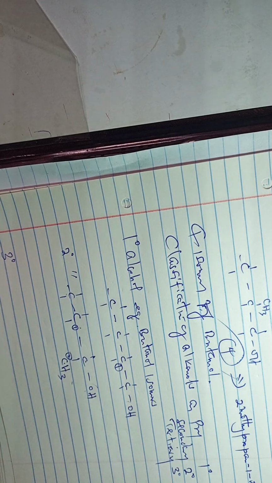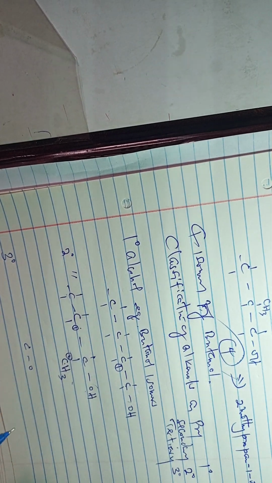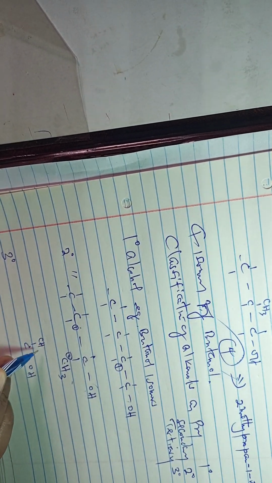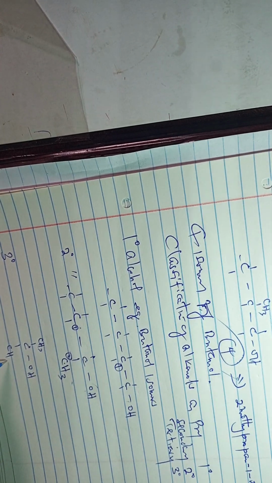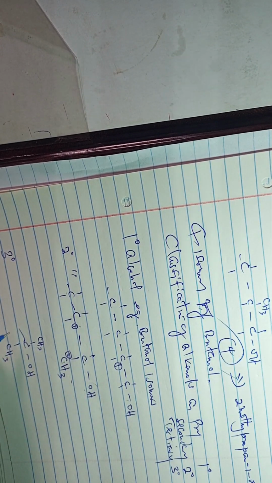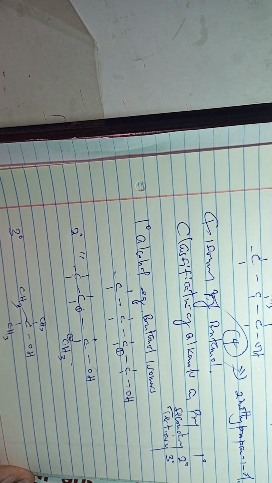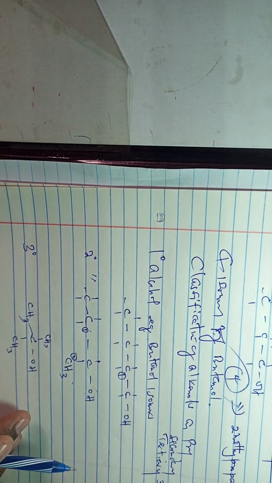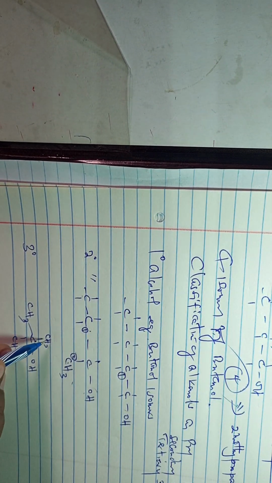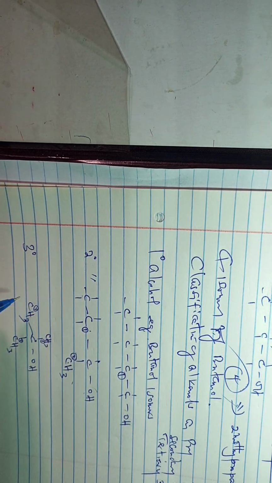Now the tertiary will mean the 3 carbon atoms with the OH group. The carbon atom here will have 3 carbon atoms attached. So you find that this carbon atom to which the OH group is attached is connected to this carbon 1, carbon 2, and carbon 3.